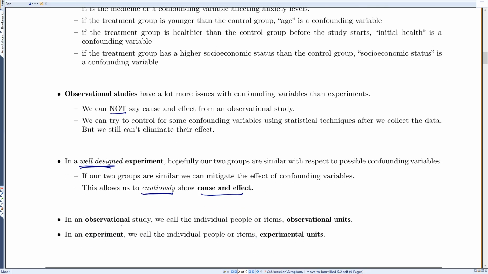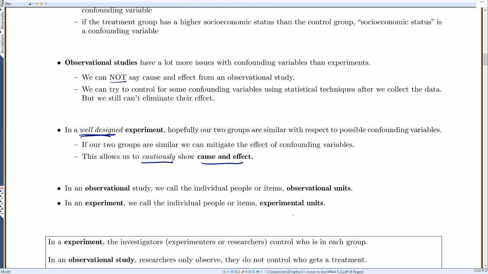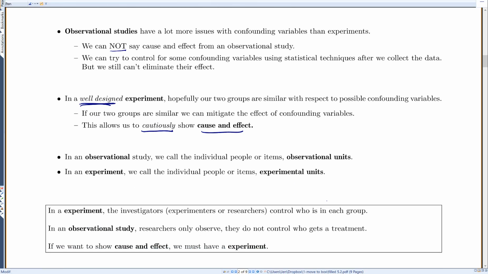Okay. And as a note, in an observational study, we call the individual people or items observational units, which we've been using that term this semester. But in an experiment, we call the individual people or items experimental units. Now, if you forget and write the wrong one on your homework, that's not going to matter at all, okay? But I didn't want you to be surprised when you saw that new term of experimental units.